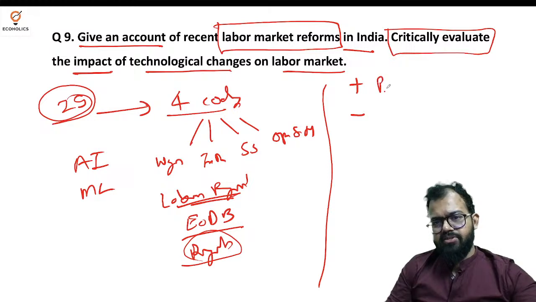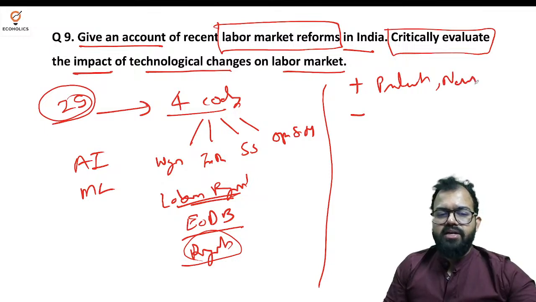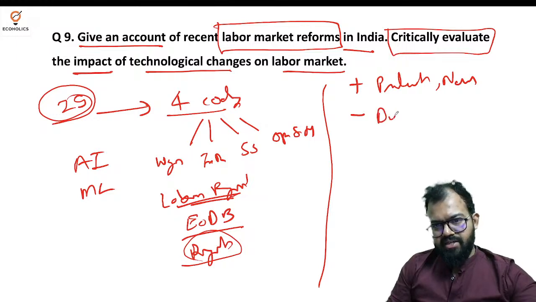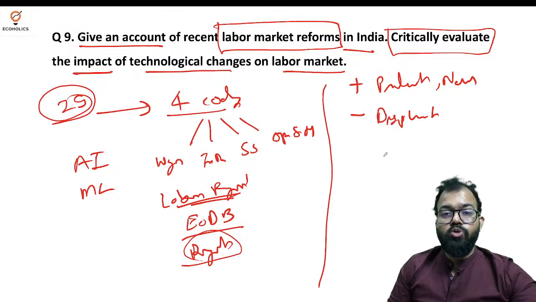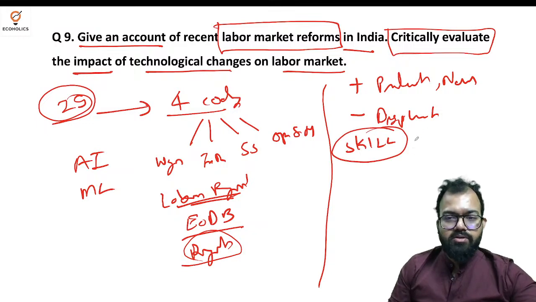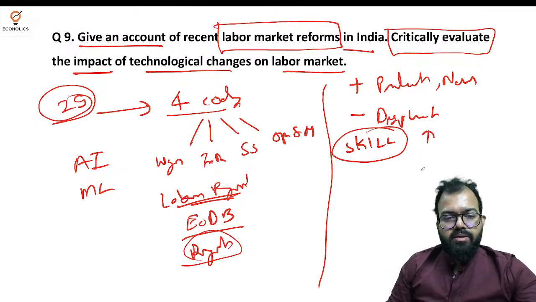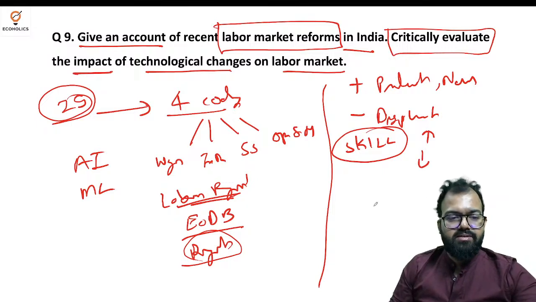So automation has increased, so I can say productivity has increased, and new jobs are created in the related field. But the negative impact is on those who don't know the technology; they are struggling, so I can say displacement of labor. The labor-intensive sector is facing a huge influx of labor, while other sectors are not getting that much talent. Now if I talk about skill, with technology upliftment is possible, but a skill gap is there. Those who don't know the technology are struggling, and frauds and everything is there.